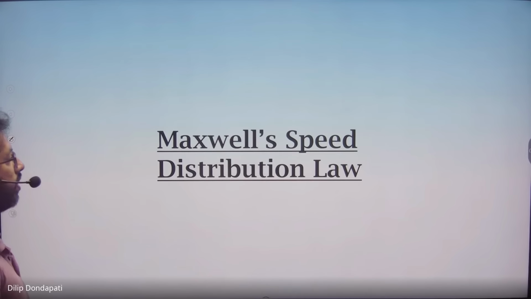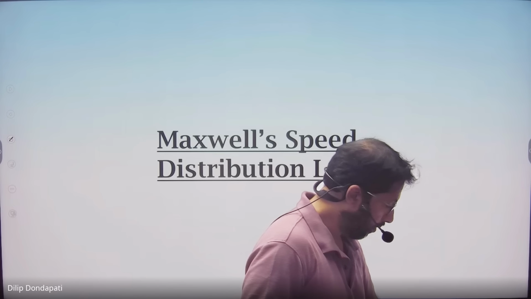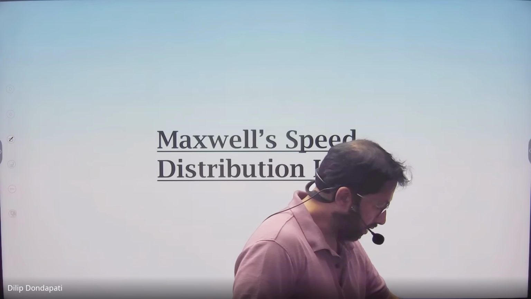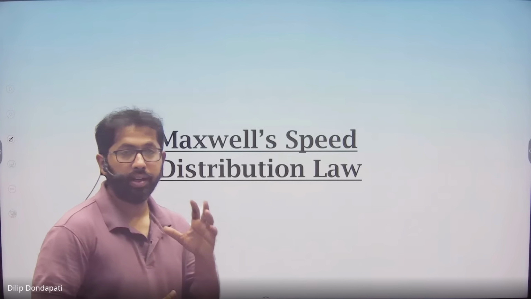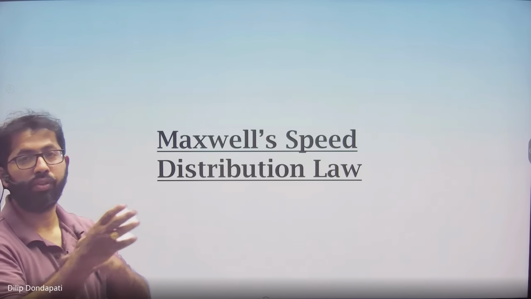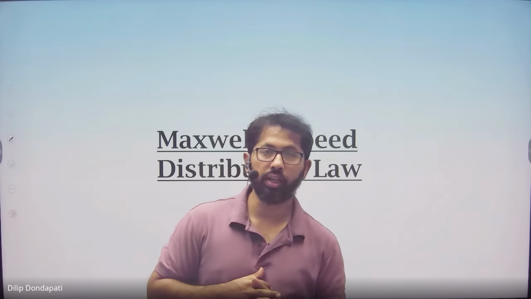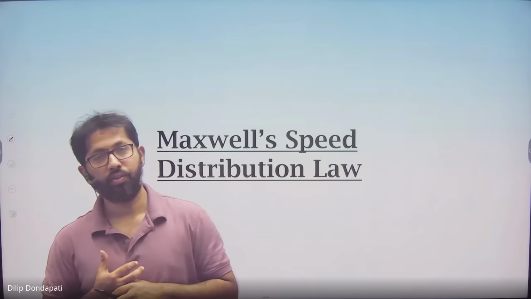Next one is Maxwell's speed distribution law. Suppose you have a container. In the container, gas molecules are moving with different speeds or same speeds? Gas molecules have different speeds.